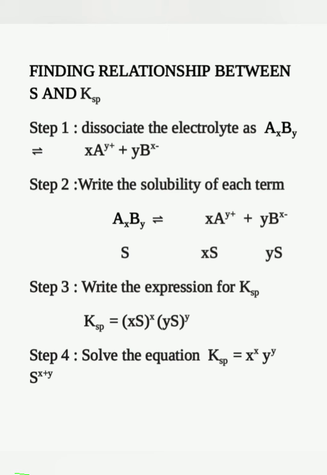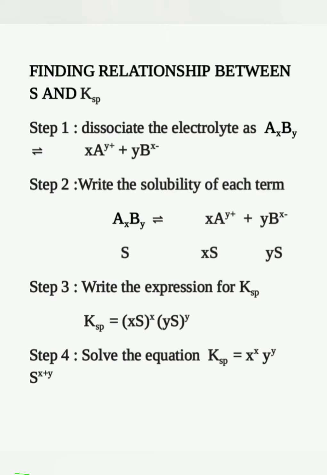Next is finding the relationship between the solubility S and the equilibrium constant, that is, the solubility product. In the first step, we dissociate the electrolyte AxBy as xA^y+ plus yB^x-. Step 2, write the solubility of each term, which will sometimes be given in the question itself.